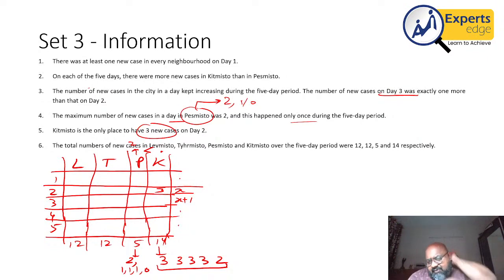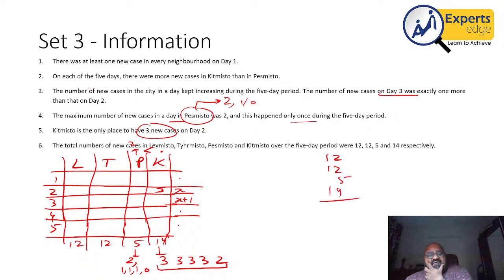And so on. So there are multiple cases there. So what I'll now do is I will try to fill the numbers here and see what happens. See, the total number of cases was 12 plus 12 plus 5 plus 14, which comes out to 24 and 19, 43. So the total number of cases over the 5 days should also be 43.